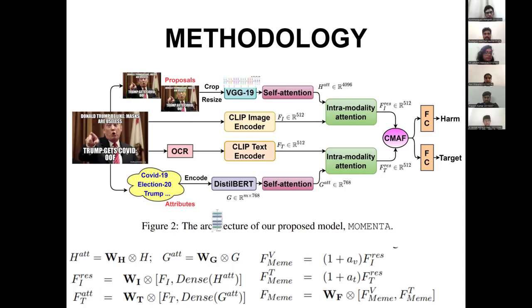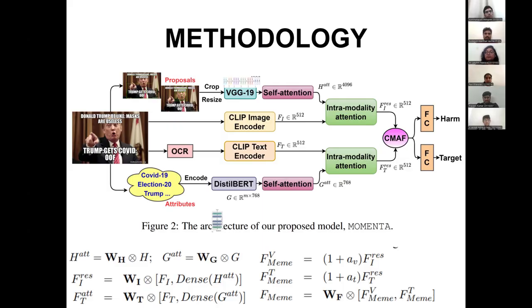Coming to the architecture of the model used in this paper. Firstly, we have a meme over here on the left side. From this meme, many proposals are made. These proposals include regions such as the face of the person, extracting features like what his expressions are, and text content within the image.